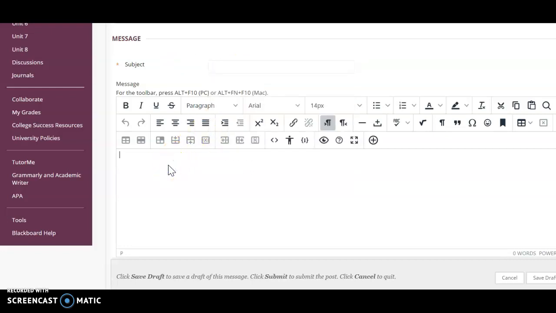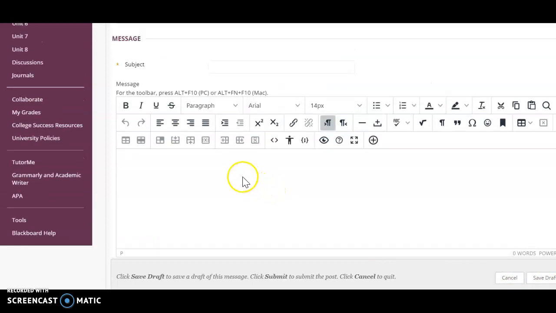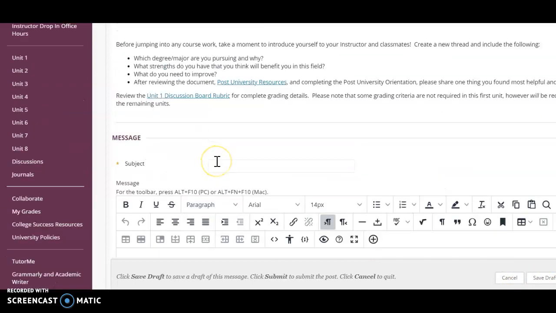And then you're going to write here everything that you want to talk about to answer that question. You're going to scroll down, and you can't see it on my screen here, but down here in this area, you're going to see a submit, and that's how you're going to submit your discussion board, and then it will post to the thread so that all of your classmates can read it.